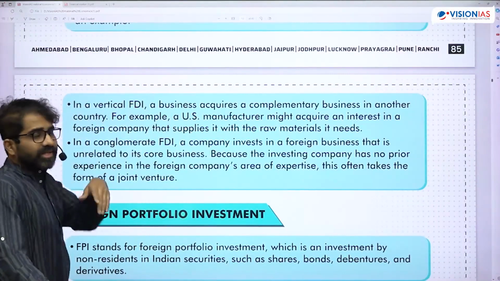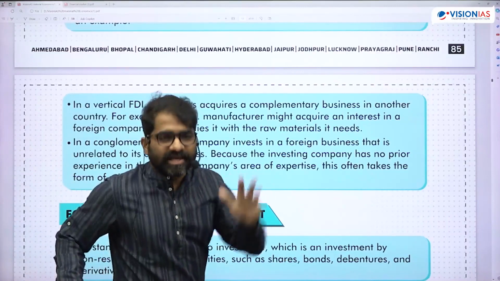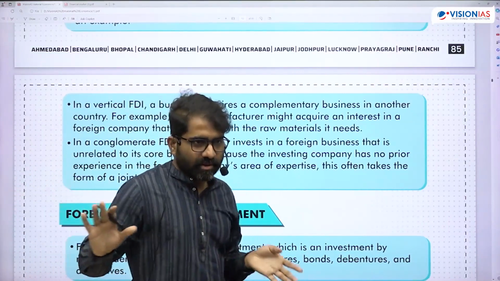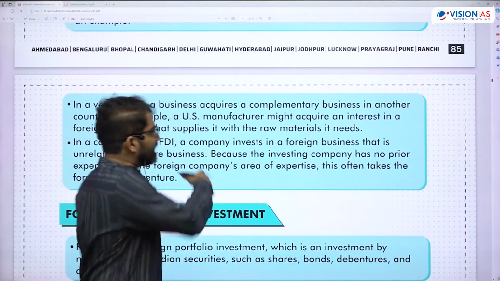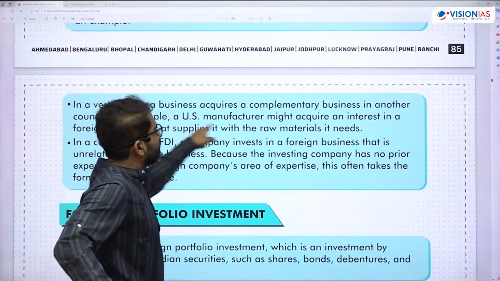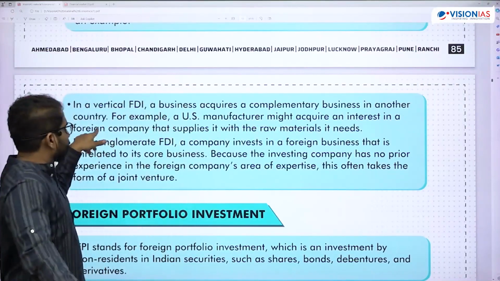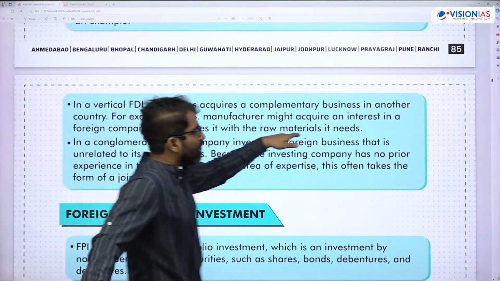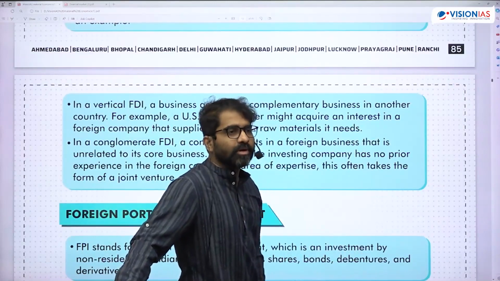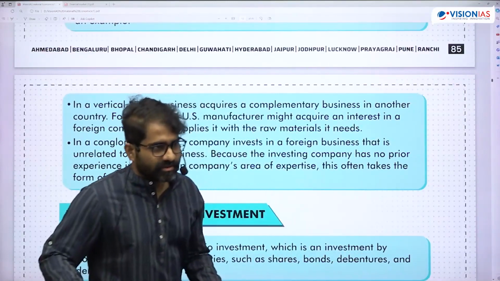Then vertical is something like you acquire a complementary business in another country. So that means you are building your supply chain. You want a raw material supplier to your company, etc. So that is called vertical integration. Vertical is something like you are coming up with a foreign company that supplies it with raw materials it needs. You're buying a company which can supply raw materials for your manufacturing of the same cell phone, let's say. Is that okay?